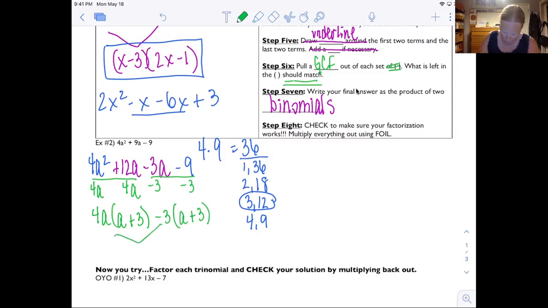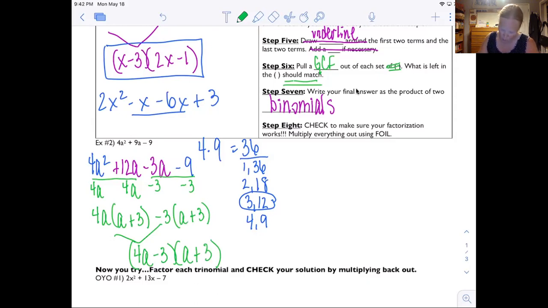I get 4a minus 3 as my first term and a plus 3 as my second term. Okay. Order doesn't matter. I could have put a plus 3 first. I could have put 4a minus 3 second. Okay, it's multiplication, so order doesn't matter. I am, however, going to do step 8, which is to check.